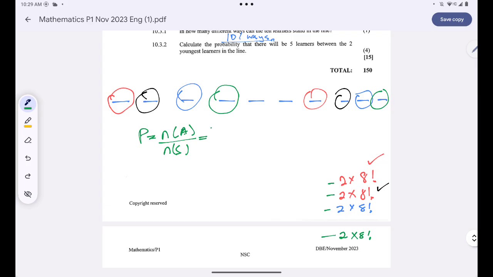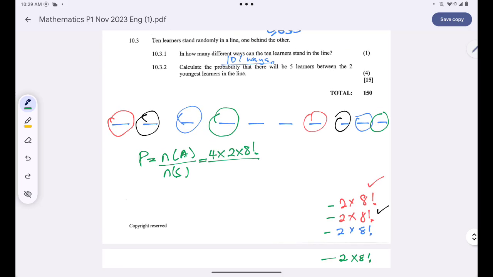So I'll just say 4 multiplied by 2 multiplied by 8 factorial, all over my sample space. My sample space, guys, is, whenever you are given a question in counting principle, most of the time the first question that they ask you is always your sample space.